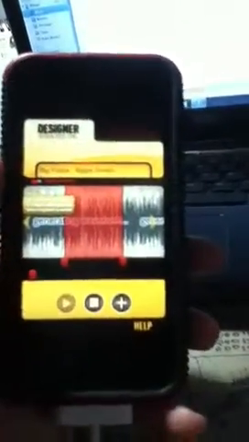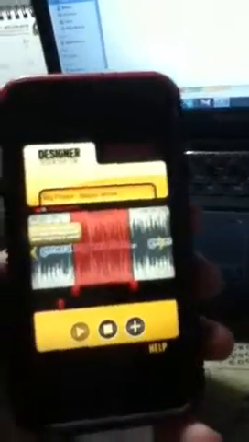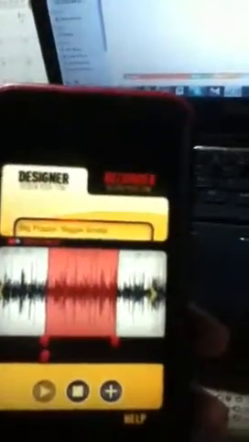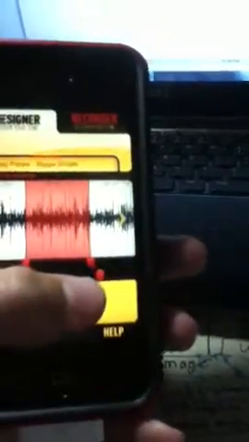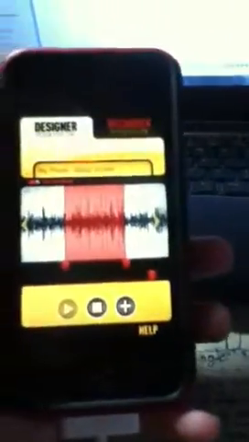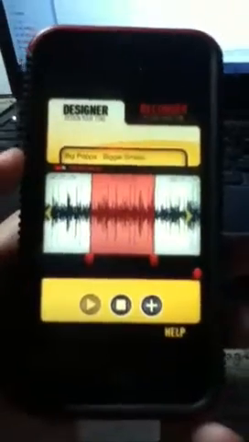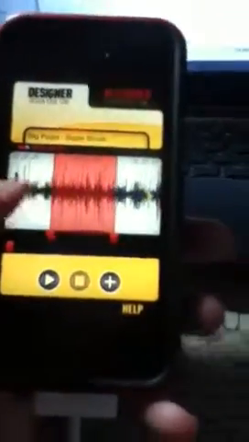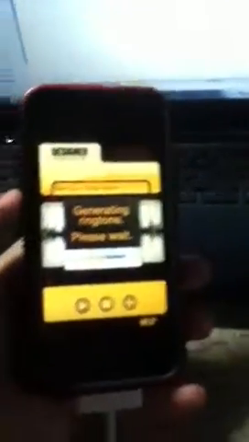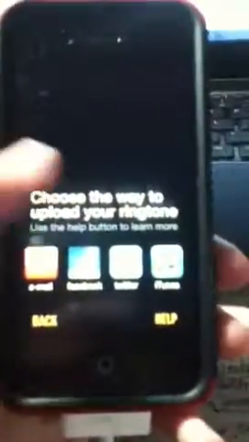Alright, so you're just gonna slide it around to whichever part you like. Alright, so let's just slide it along right there. And you're going to press that little plus. It's going to generate your ringtone. And then choose the way to upload your ringtone.